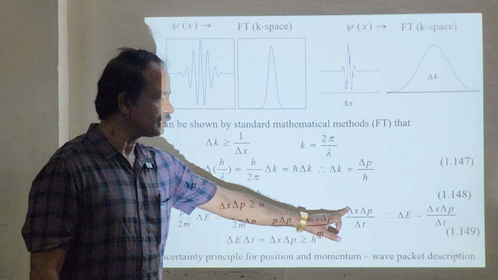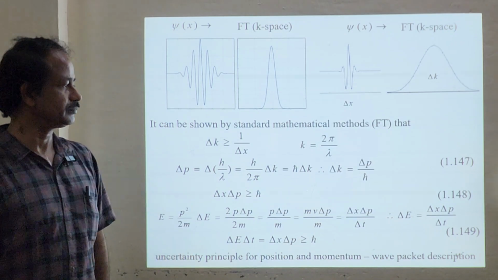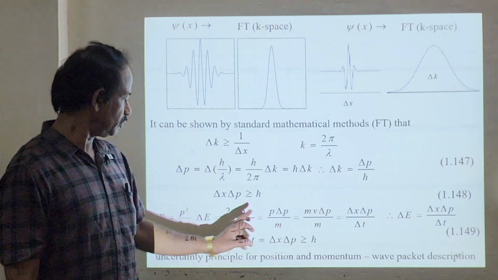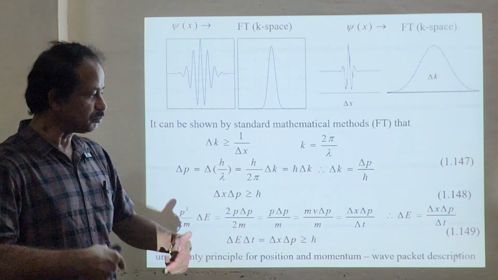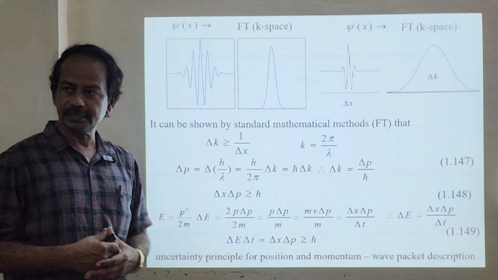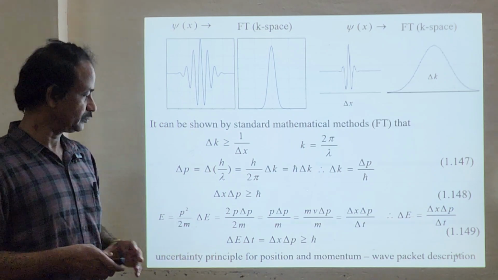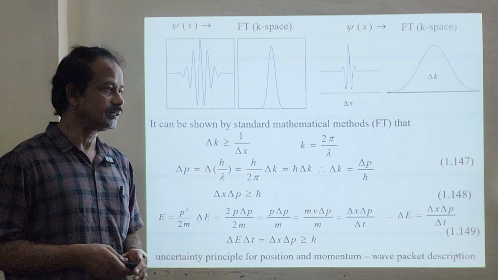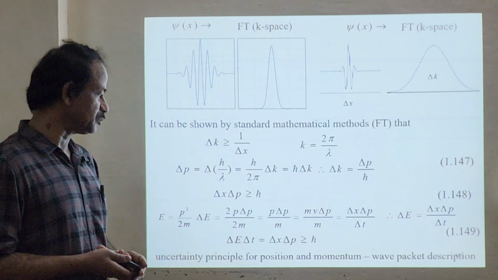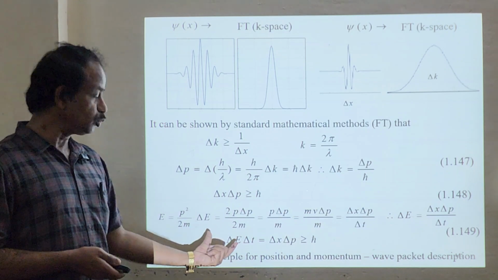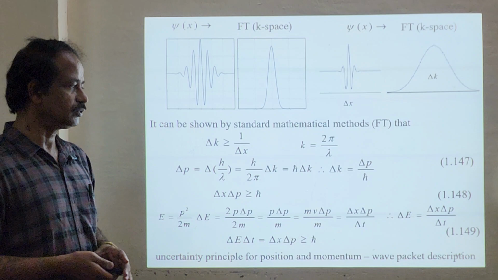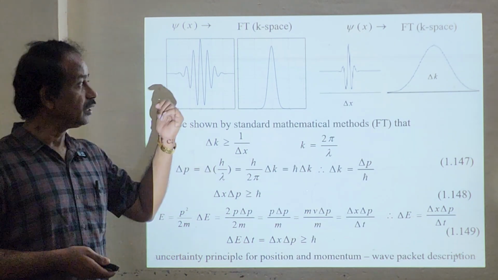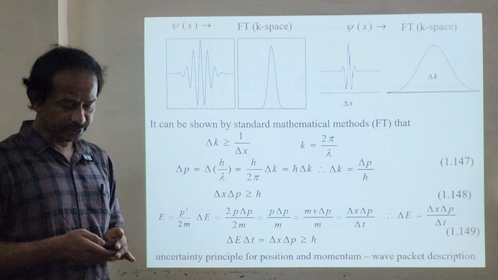You have v equals del x by del t. So therefore del E equals del x del p by del t. Cross multiplying will give you del x del p greater than or equal to h bar. Okay. So this is the way the uncertainty principle with two pairs, del E del t and del x del p, have been derived. This is the wave packet description, and we have used the technique of Fourier transform.